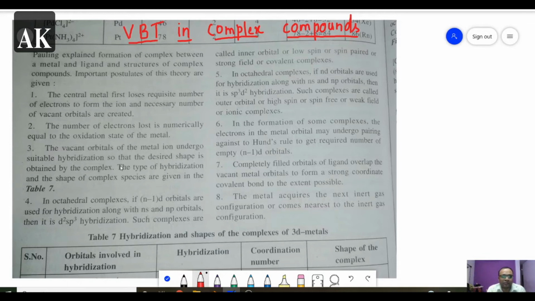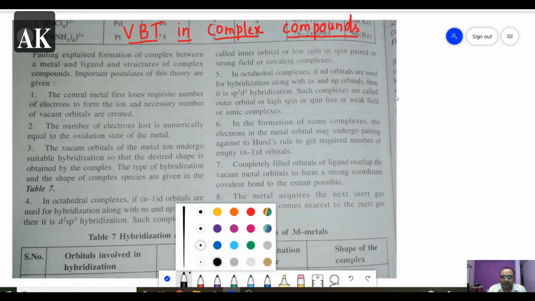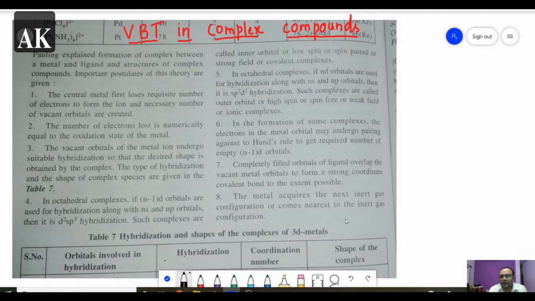We have hybridizations like one s orbital and one p orbital forming sp, and one s orbital and two p orbitals forming sp2.